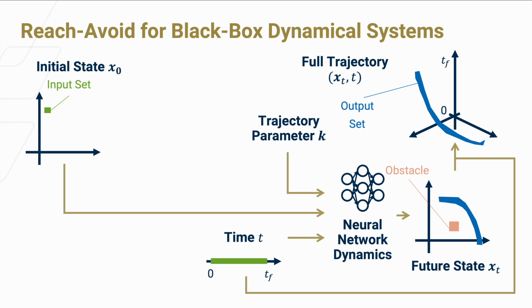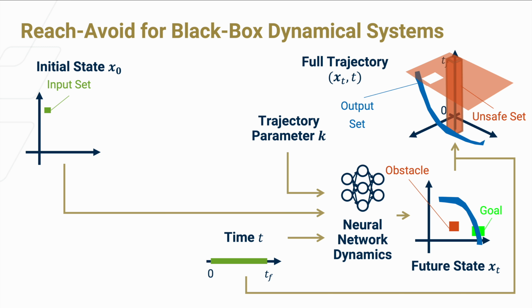Now let's say we have some obstacles which we want to avoid. Well, the obstacles should not be collided with at all times, so the unsafe set would be this column here from 0 to tf. And now let's say I want my system to reach some goal by tf. In other words, at tf, the trajectory should not be anywhere but the goal. So we can draw the unsafe set as a sheet of the goal's complement at tf.